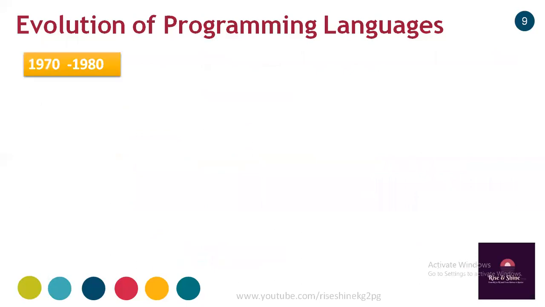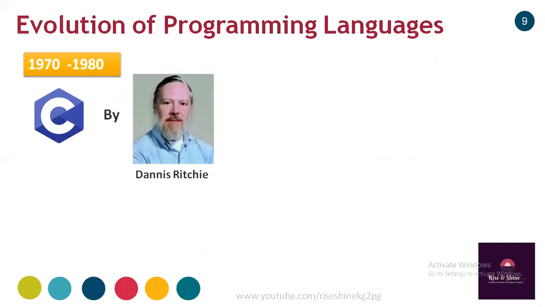Then moving ahead in time, 1970 to 1980, two languages are still famous, known by each and every programmer. One is C, which was developed by Dennis Ritchie.